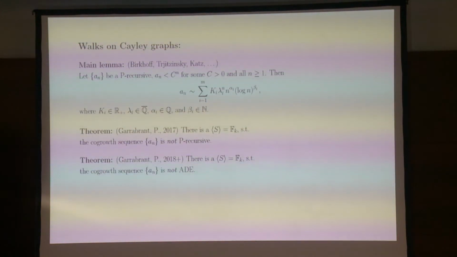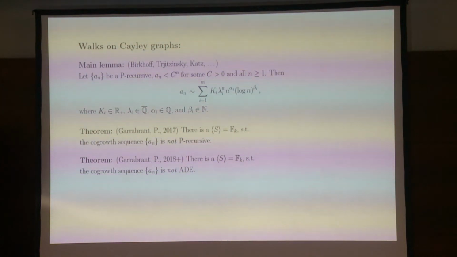And so what do you do to prove that? All those negative results use essentially the same lemma, which is the best result we have, and that's an asymptotic result, which is saying that if you have a P-recursive sequence which grows at most exponentially, then the asymptotics is actually of a certain very particular form. There is an exponential term, polynomial term, log n term, and the constants satisfy certain algebraic conditions.